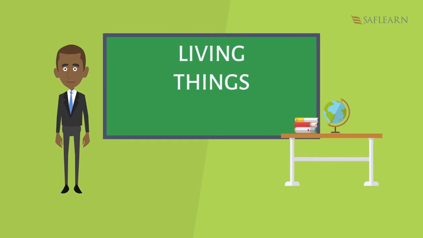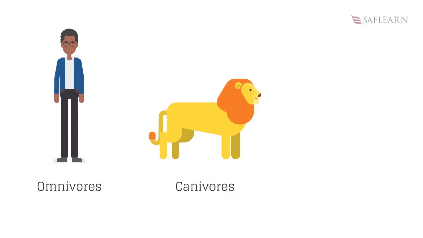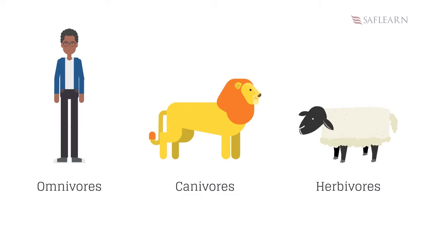Nutrition is the act of eating to obtain nutrients from food for the sustenance of life. Animals are grouped into three depending on what they eat: omnivores, carnivores, and herbivores.